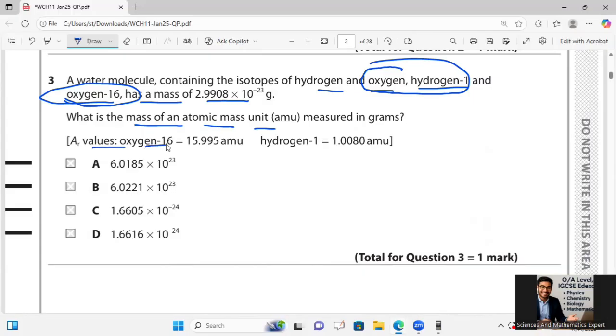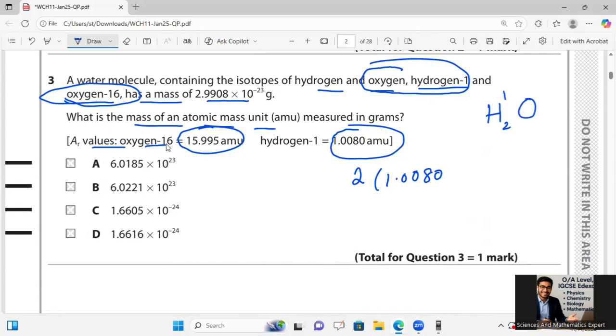The Ar of oxygen is 15.995 and hydrogen is 1.0080 in atomic mass units. There are two hydrogens, so for the water molecule H2O, the hydrogen is 1 and the oxygen is 16. The overall molecule mass is 2.99 multiplied by 10 to the power minus 23 grams.